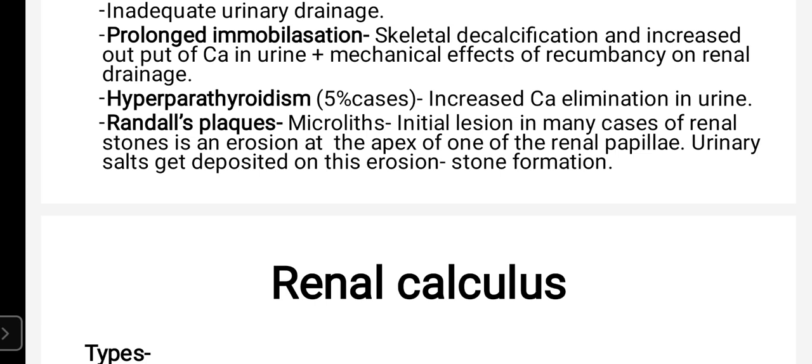Next point is hyperparathyroidism. In hyperparathyroidism, in 5% of cases, there is increased calcium elimination in urine. As there are increased calcium salts, there are more chances of stone formation. And last point is Randall's plaque, these are the microliths. When there is an initial lesion in Randall's plexus, there will be an initial lesion in many cases of renal stone.